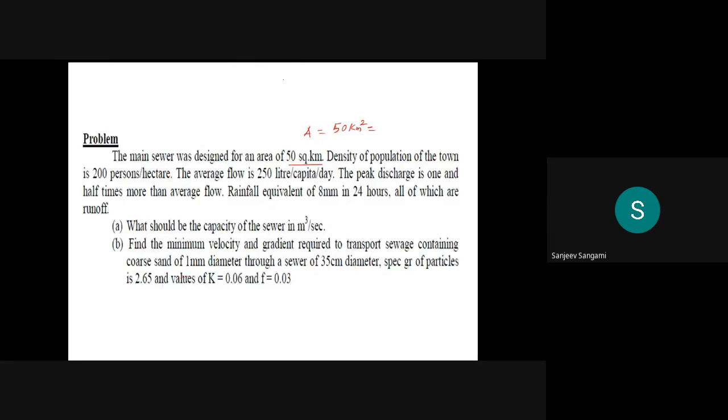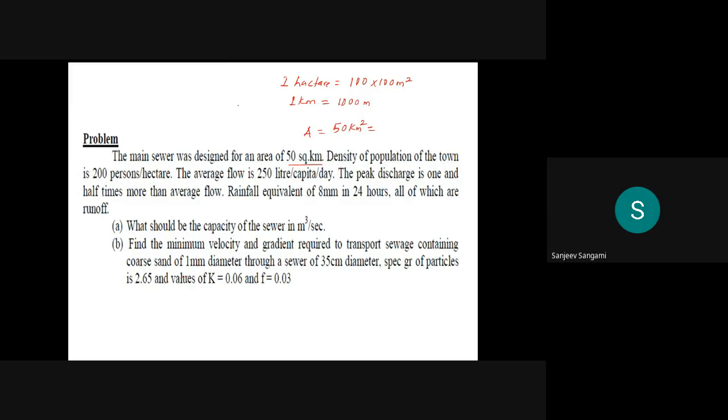For example, 1 hectare is equal to 100 into 100 meter square. Or you can convert 1 kilometer is equal to 1000 meters. With that definition also you can do this.